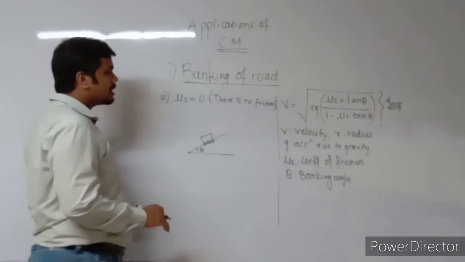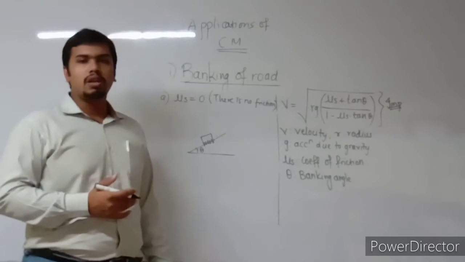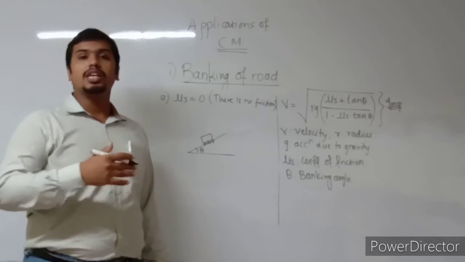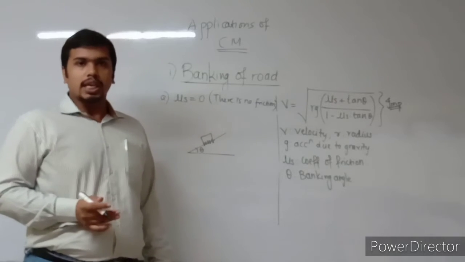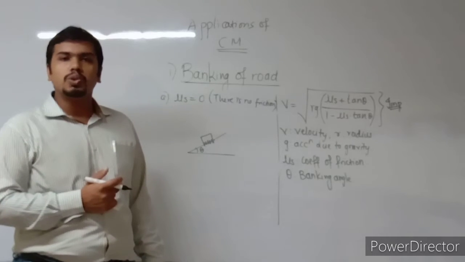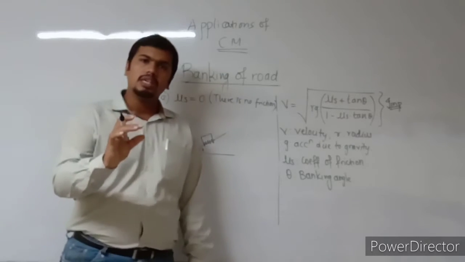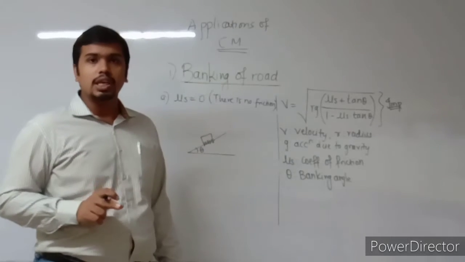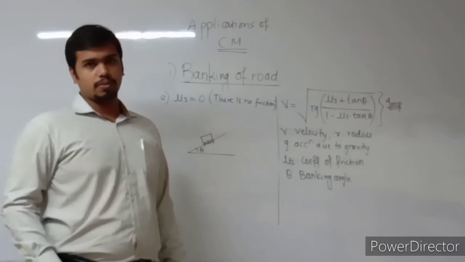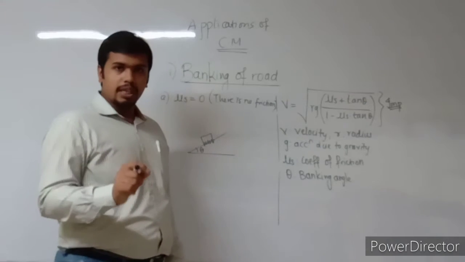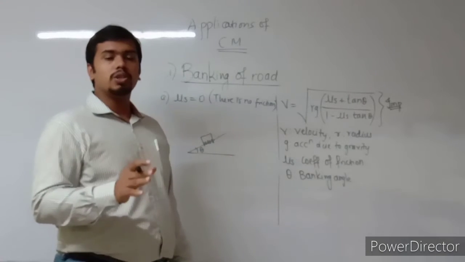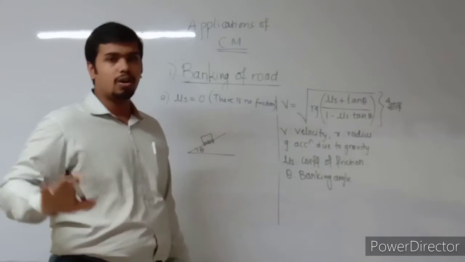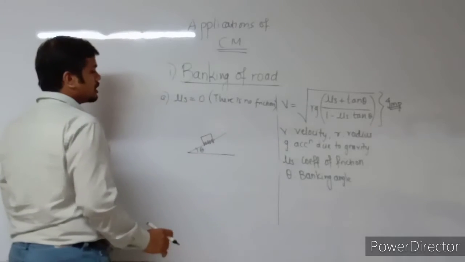Now in this condition, it is very simple. If there is no friction, there are many chances of getting off the road, right? So I am going to determine the maximum velocity with which the vehicle can travel so that it does not get off the road.